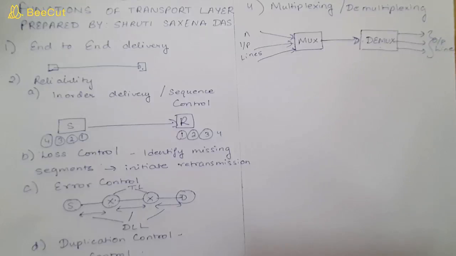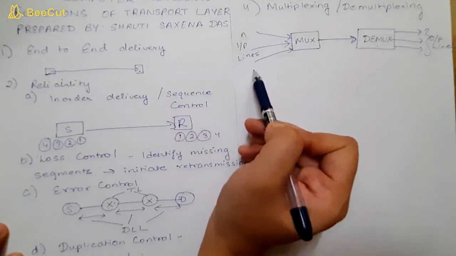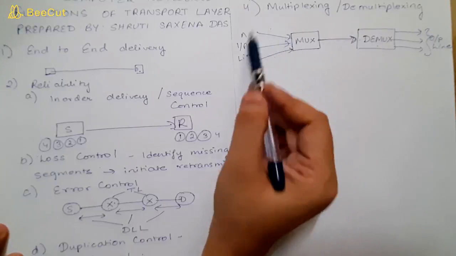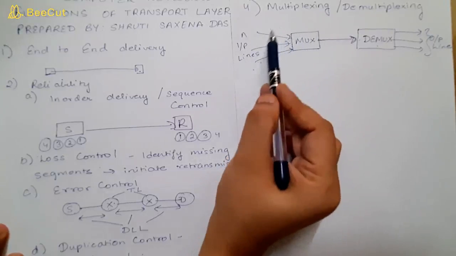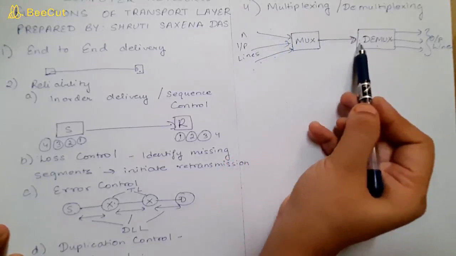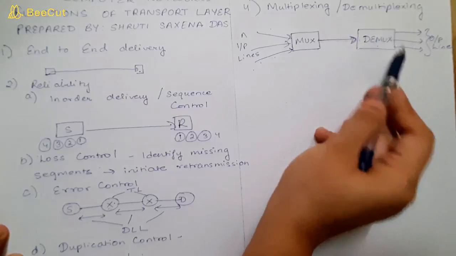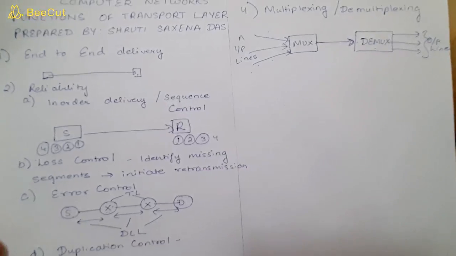The main purpose of using multiplexing and demultiplexing is that if we have multiple signals which share a common medium, then there is more possibility of collision. To avoid those collisions, we need to use these multiplexer and demultiplexer schemes. So basically we are taking multiple data streams and combining them. This process of combining input lines into a single medium is known as multiplexing, and taking this single medium and dispersing it into multiple output lines is known as demultiplexing.